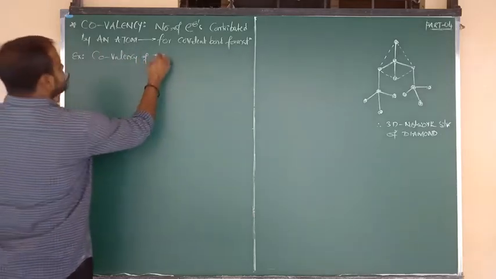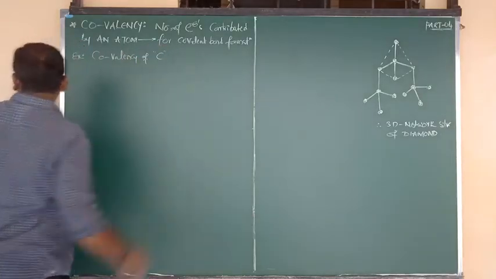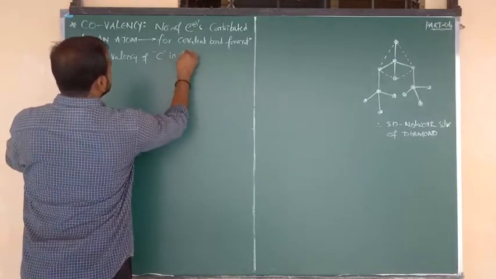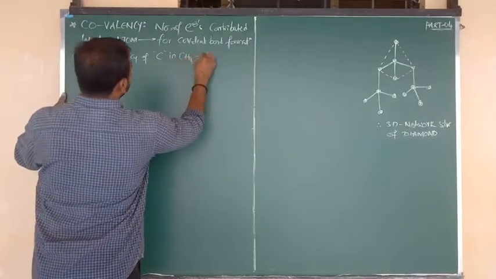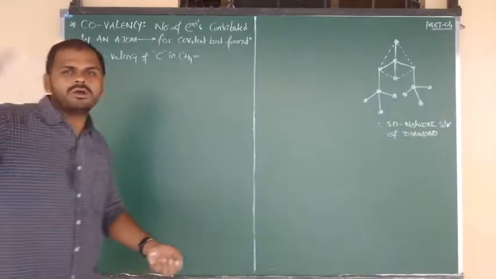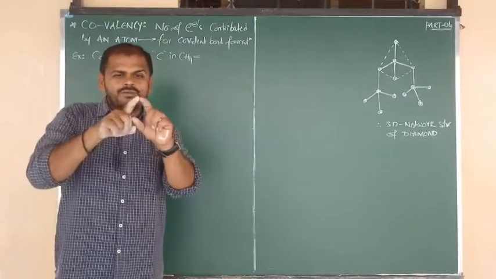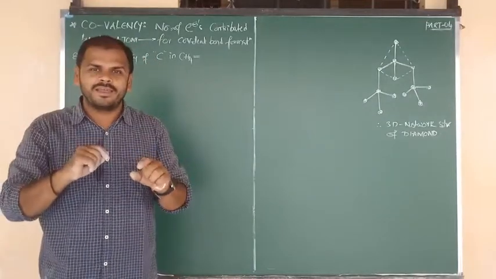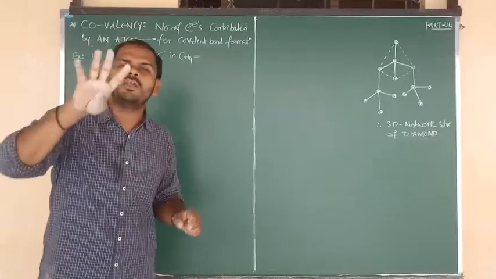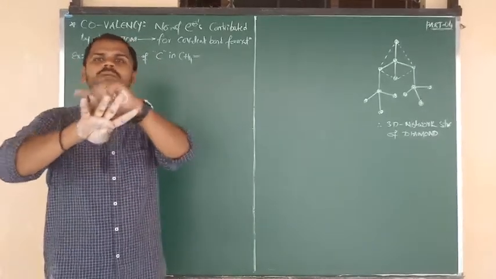First, what is the covalency of carbon in the methane molecule? The formula of methane is CH4, as I told you in the last class. Around the carbon, 4 hydrogens are there, and we have written 4 lines. So around the carbon, 4 covalent bonds are there.